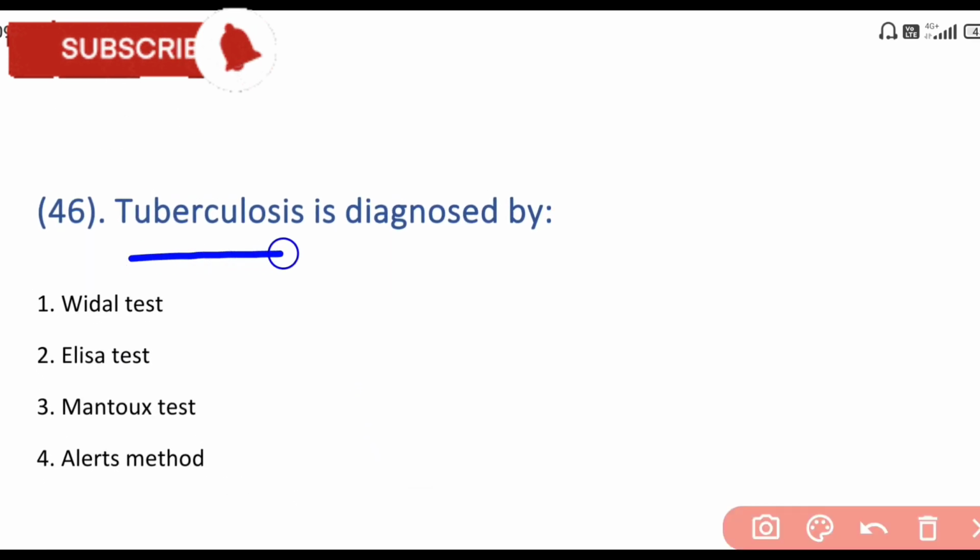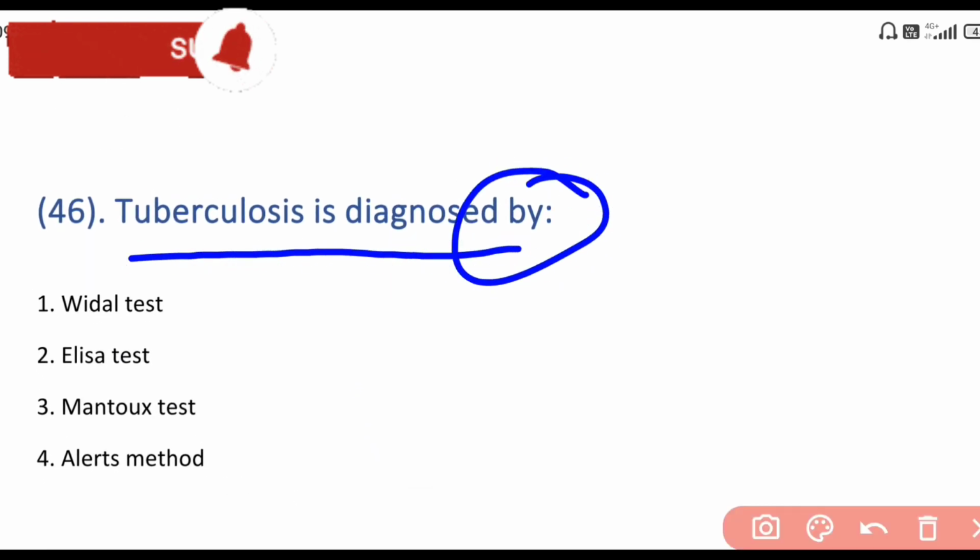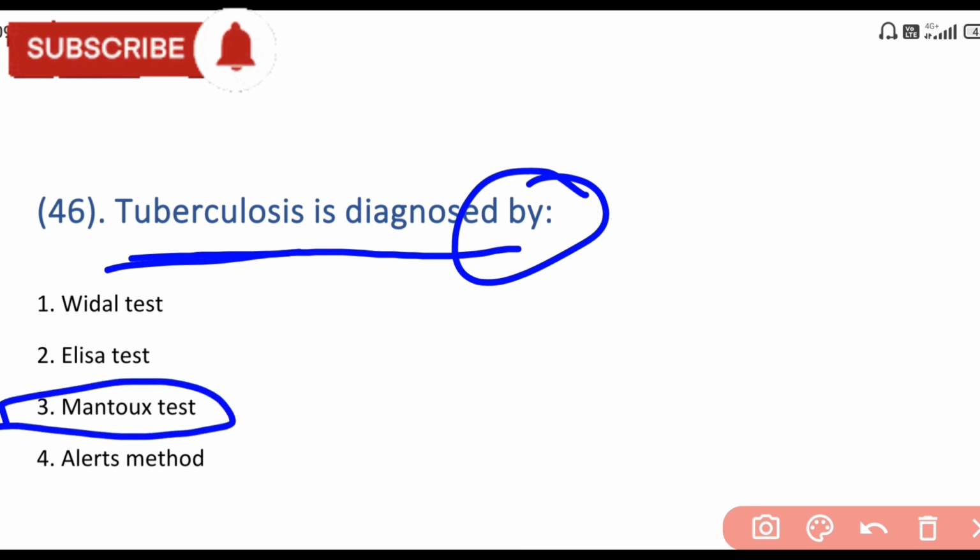Next is tuberculosis is diagnosed by which test? Which test is used to diagnose tuberculosis? The answer is Mantoux test. The Mantoux test is used to diagnose tuberculosis.